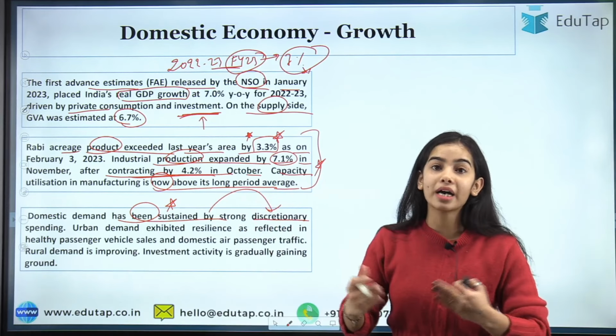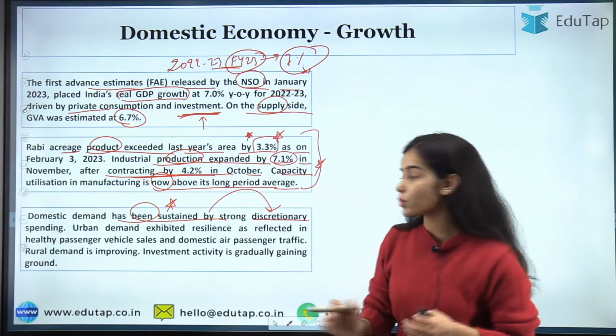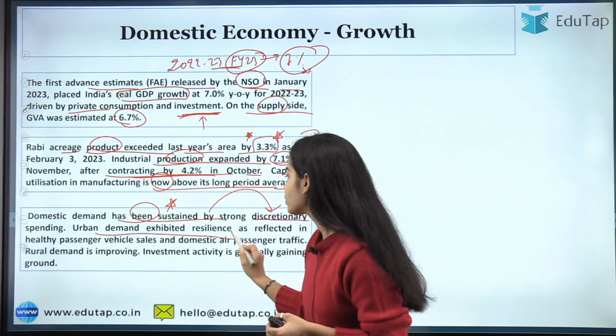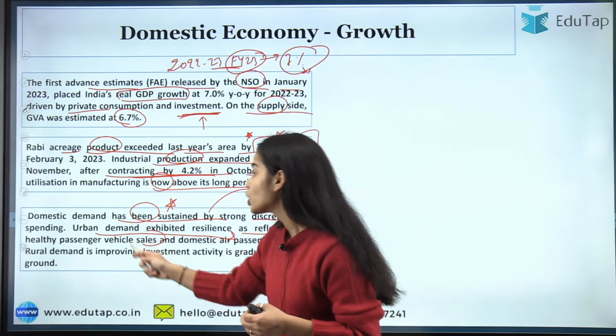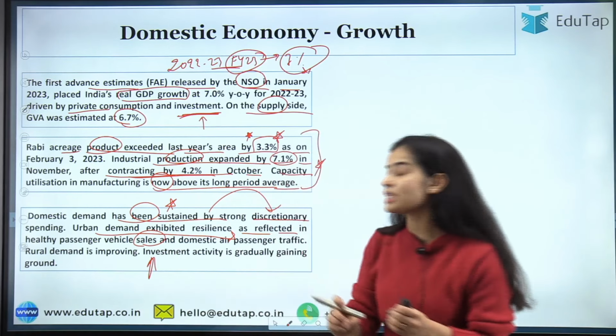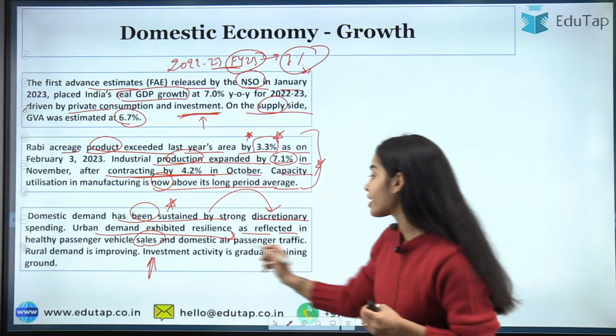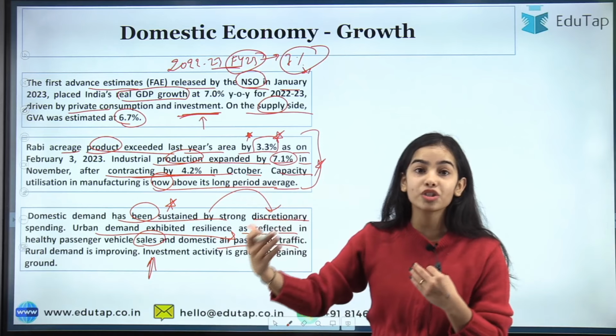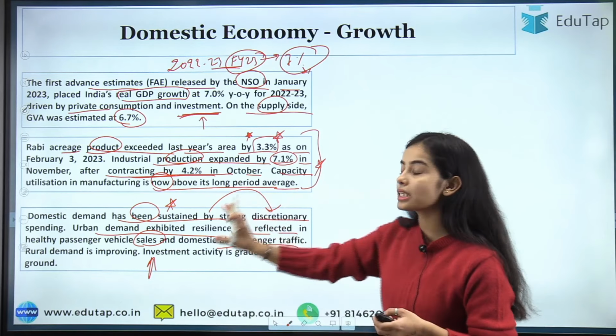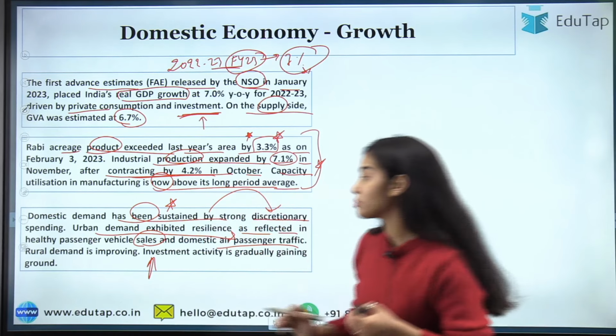Urban demand has exhibited resilience, as reflected in healthy passenger vehicle sales, as well as domestic air passenger traffic, that is airline bookings, which is also increasing. So there is good, resilient urban demand.